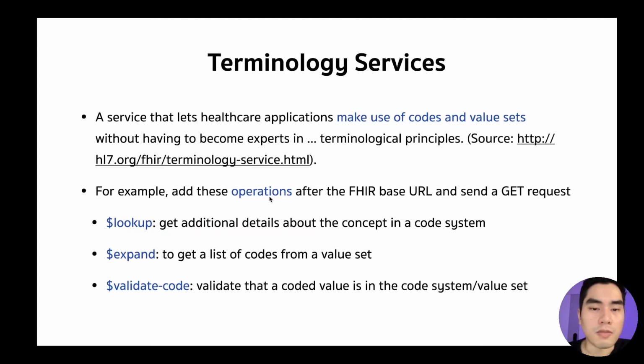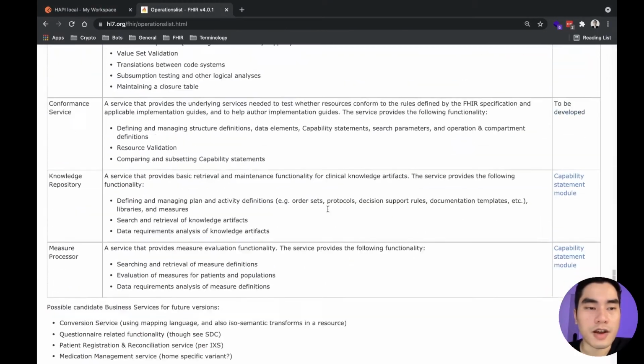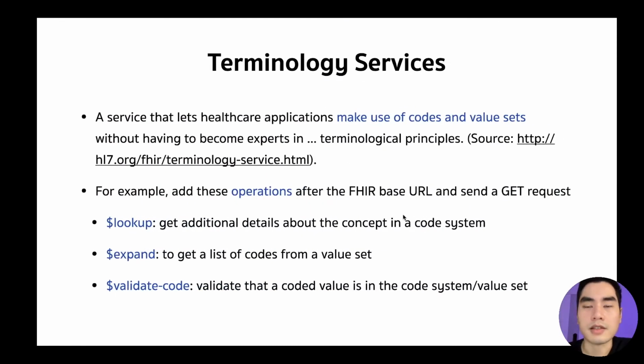I didn't talk about operations in this tutorial series, but basically it's a command that we can put at the end of the URL, and then we can request a server to do something for us. And there are a lot of operations in FHIR like this. It's another way to interact with the server. There are some operations dealing with terminology, and that is the terminology service.